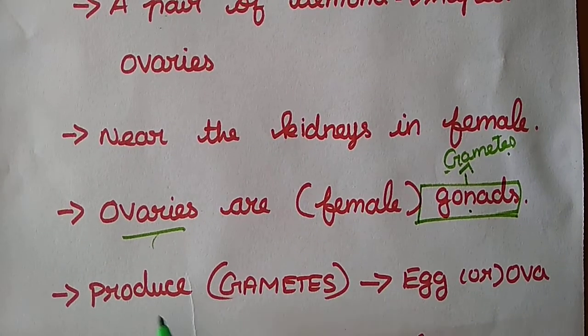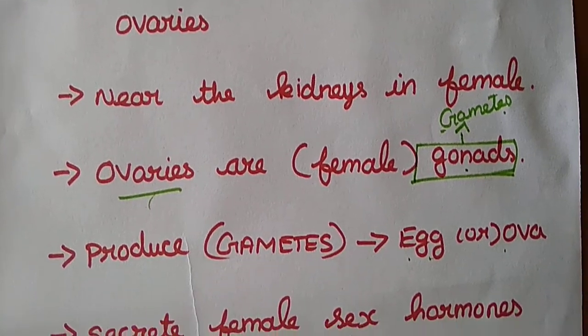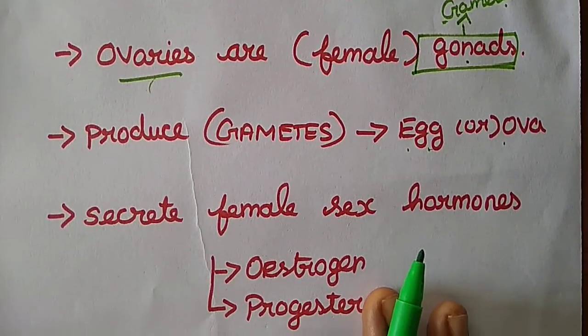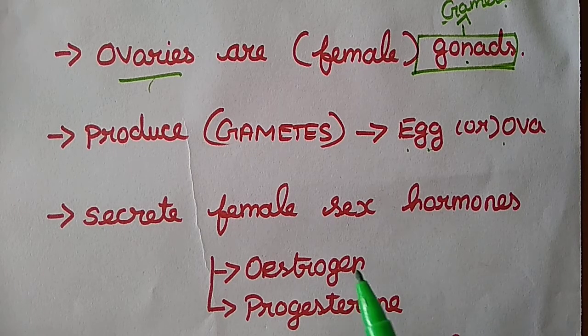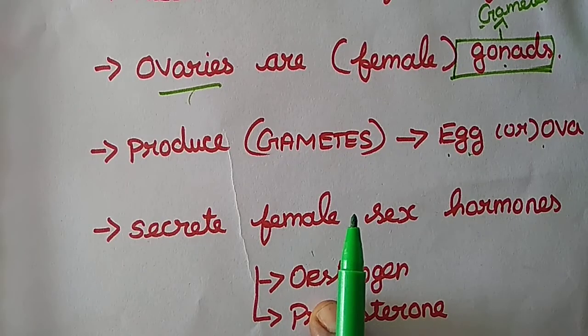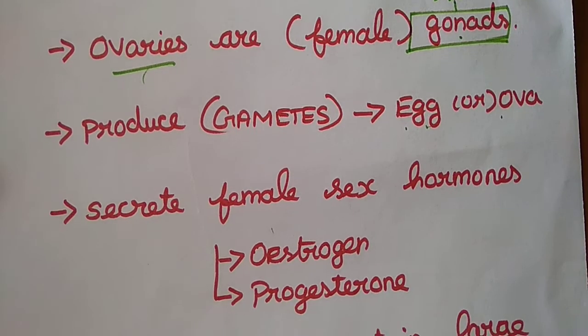And next, what are the gonads producing? Gametes. We already said that in the female they produce egg or ovum. Egg or ovum are both the same. And they are produced due to the sex hormones, estrogen and progesterone. There are two kinds of sex hormone. First one estrogen and next one progesterone. Both of them are stimulated by the pituitary gland, the master gland of the endocrine system. Estrogen helps in the expulsion of an ovum, and progesterone helps in the formation of the corpus luteum.